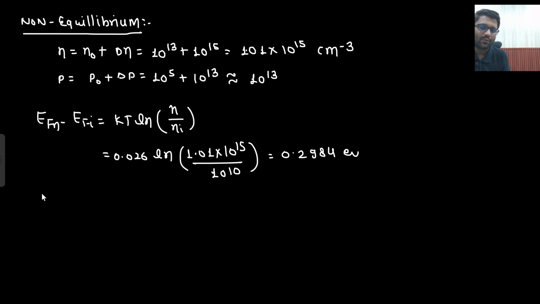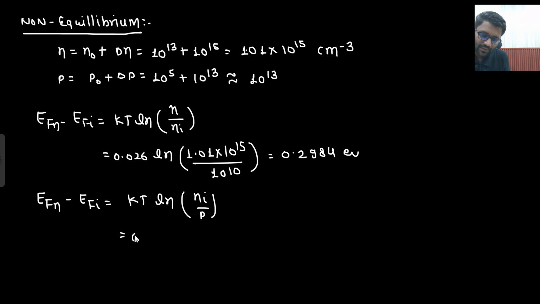But if you apply the other formula for EFN minus EFI, kT ln of Ni by p, what do you get? 0.026 ln of Ni, which is 10 to the power 10, divided by p, which is 10 to the power 13.